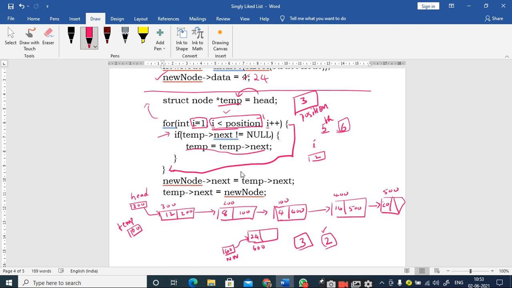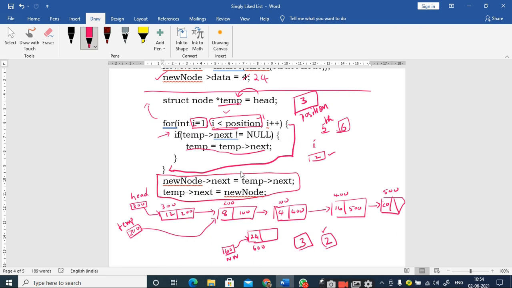Yes, sir. Right. So if I less than position minus 1, now my value is 2, position is 3, 3 minus 1 is 2, 2 less than 2, is the condition true or false? False, sir. False, right. So this is how my point is. So when this condition becomes false, it will come out of this for loop and it starts executing. This part is very important, right.